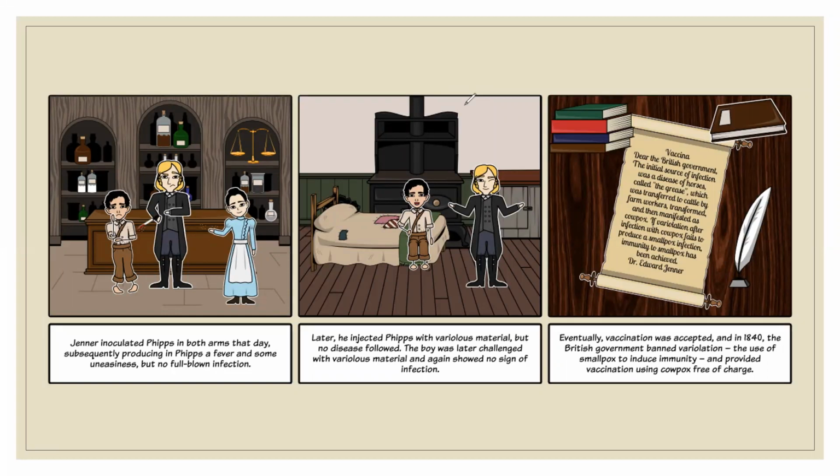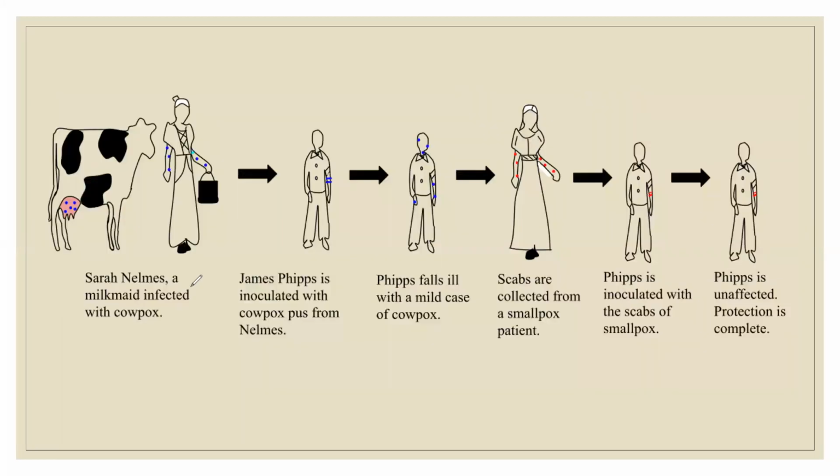So eventually, vaccination was accepted, and in 1840, the British government banned variolation, the use of smallpox to induce immunity, and provided vaccination using cowpox free of charge. The entire event at a glance: Sarah Nelms, a milkmaid, was infected with cowpox. James Phipps is inoculated with cowpox pus from Nelms. So the pus was inoculated in James.